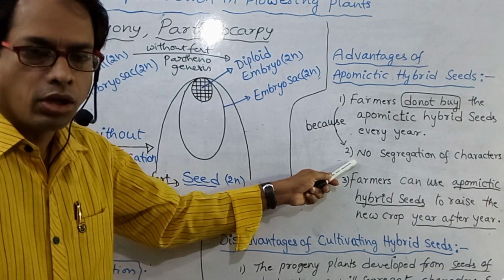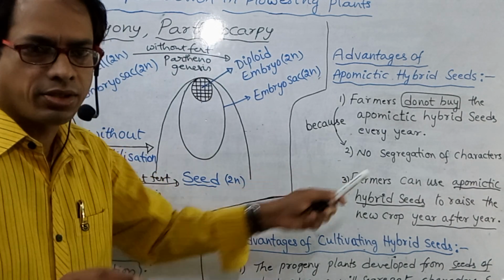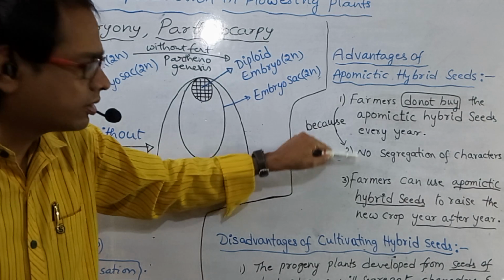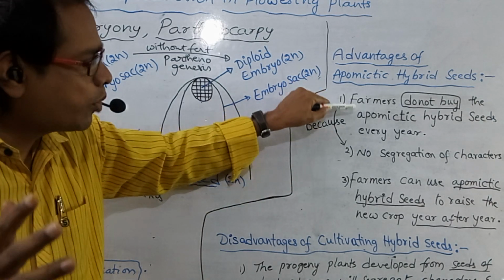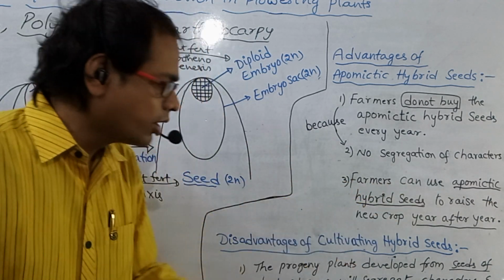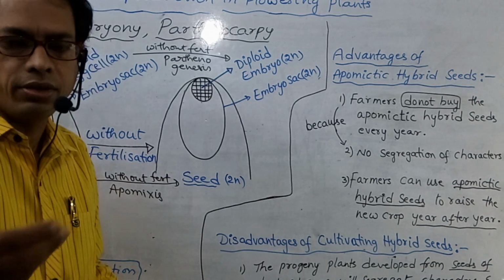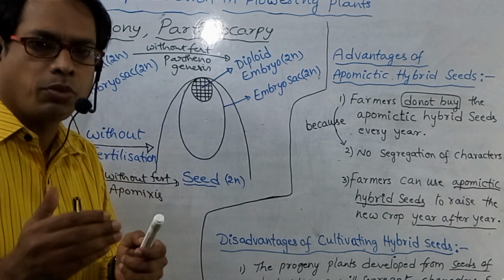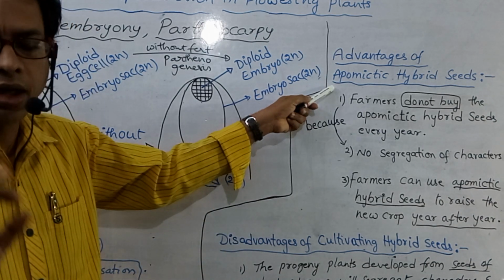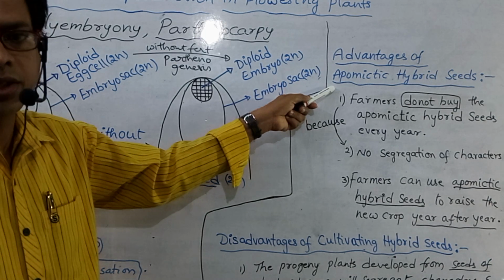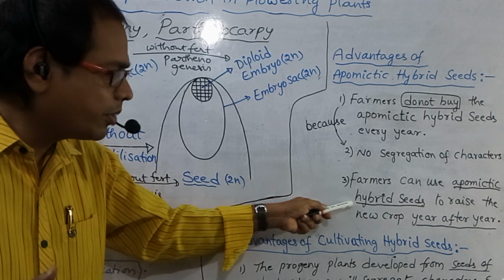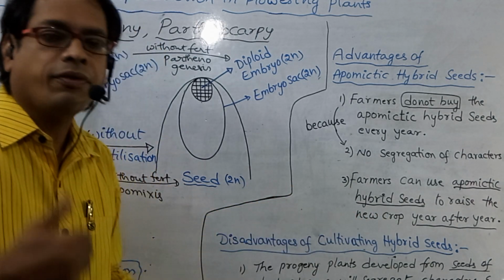So this is the reason: absence of segregation of characters. That is the reason the farmers do not buy the apomictic hybrid seeds every year. Farmers can use apomictic hybrid seeds to raise the new crop year after year. The same seeds should be used by the farmers year after year. That's why these apomictic seeds are very important for commercial purposes also.